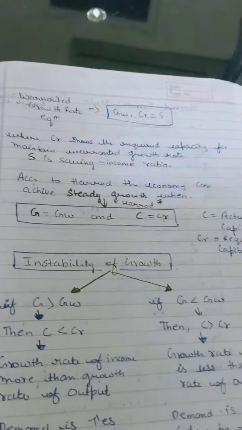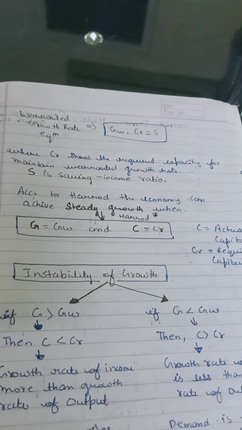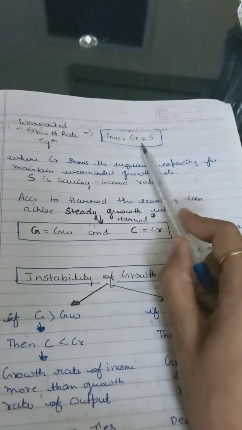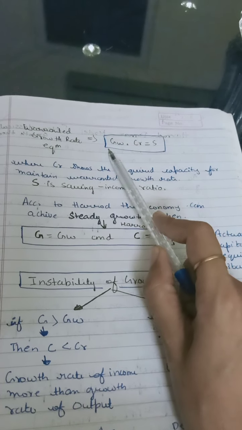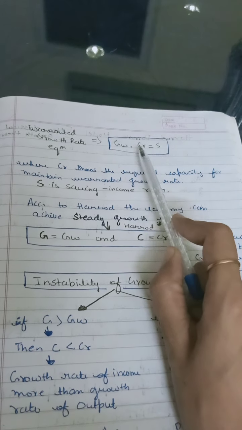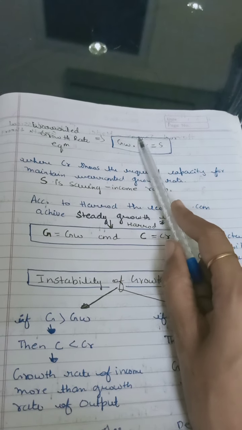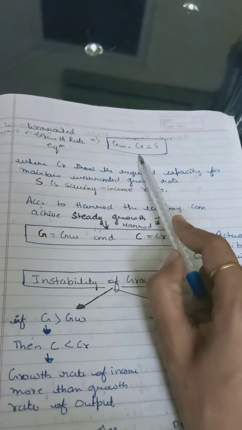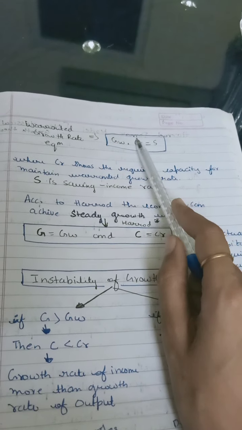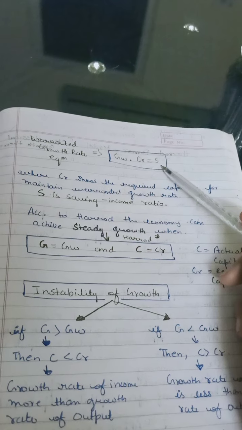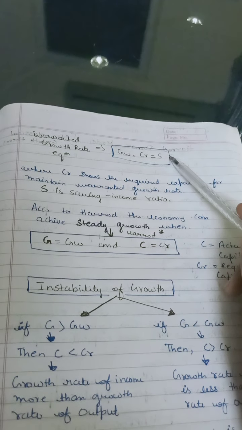In symbolic form we write the warranted growth rate as GW into CR is equal to S, where GW is the warranted growth rate, CR is the required capital, meaning how much capital you require, not the actual one but your planned one, and S is your saving income ratio.